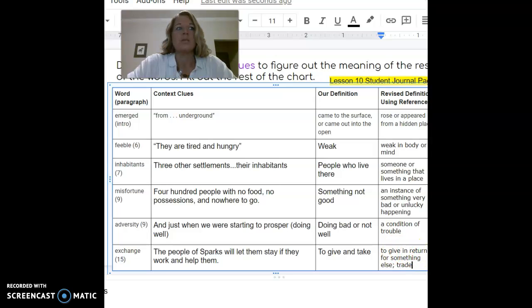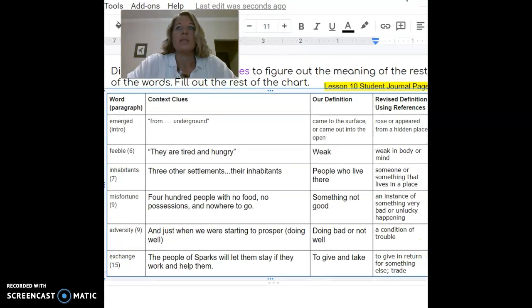All right, my friends. So in this lesson, we together looked at some words from our story that we're going to finish reading today in class. And we'll annotate and make some other notes today. But it helps when you come across words that you don't know, that you have a strategy. You have a way to figure out what it means so that the rest of what you're reading makes sense. Because if it doesn't make sense, then you're going to get to the end and be like, I don't even know what I just read. So remember, look for clues in the sentence, clues before that sentence, and clues after that sentence in order to think of what that word might mean.